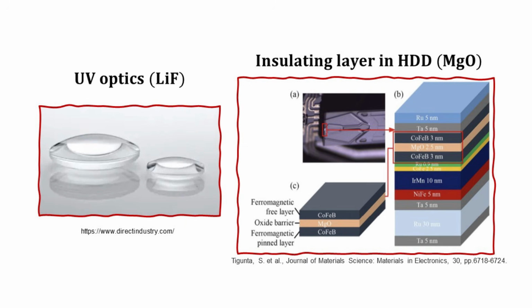For example, rock salt lithium fluoride is widely used as an optical material in the ultraviolet due to its larger band gap. The rock salt magnesium oxide is used as an oxide barrier material in tunneling magnetoresistance devices, which are one of the key active components of the hard disk drive that we use in daily life.